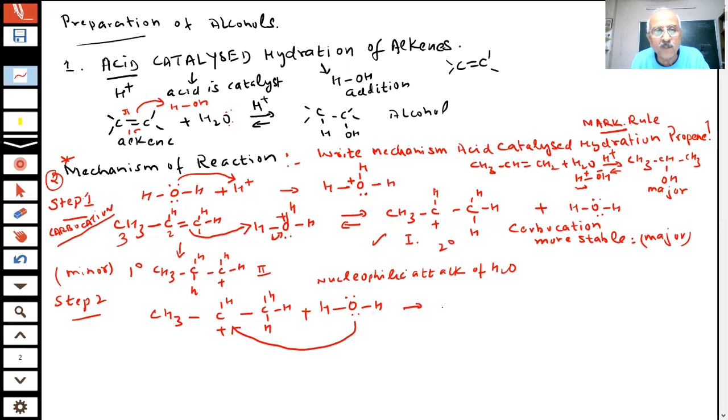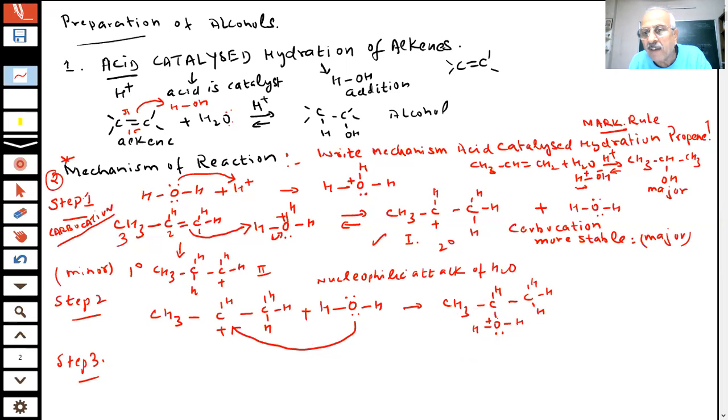So what is the result of this, student? You are getting CH3CH. This water is attaching at this point. Student, there are two lone pairs of electrons on H2O. So what has happened? There is a positive charge, and a lone pair of electrons. So you are getting this nucleophilic attack in step 2. Okay? What will happen in step 3, student?